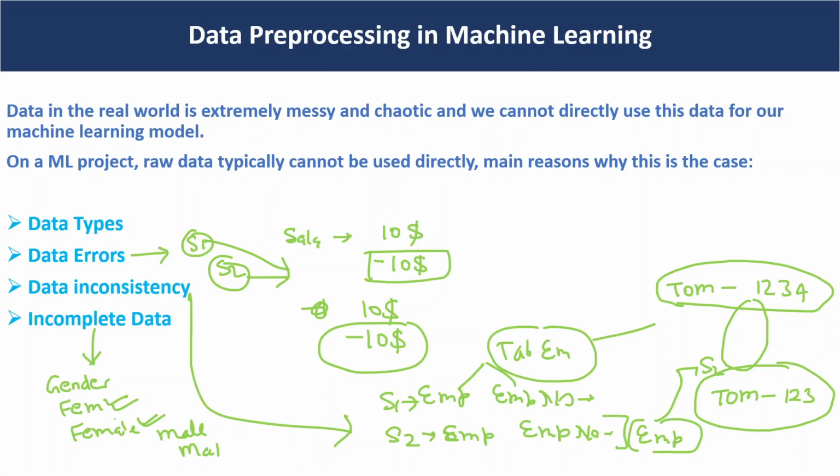These are some incomplete data, so we have to make it complete. Either we can use only FEM in the column or we can use female. There are many errors we normally get in the source system data, so we have to remove those errors in the system.